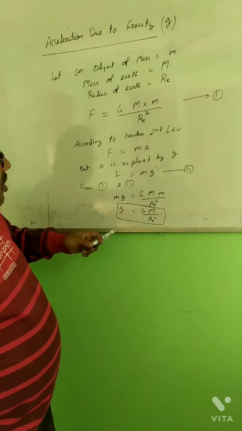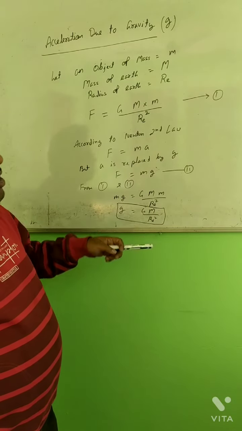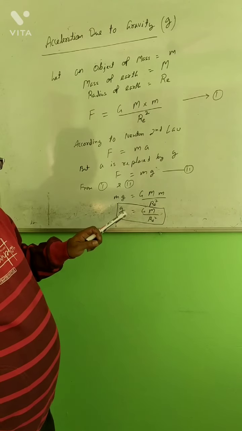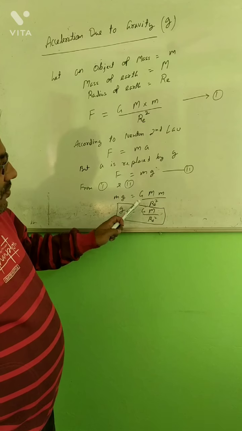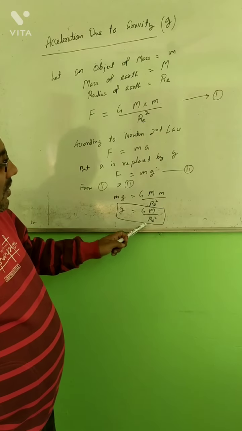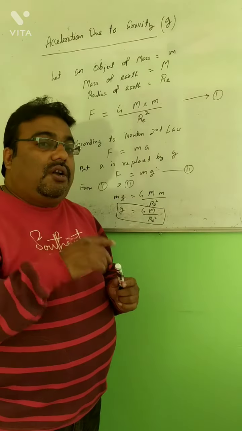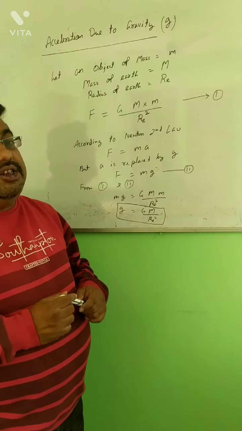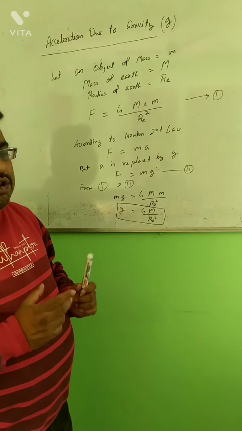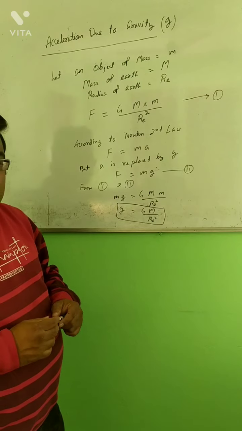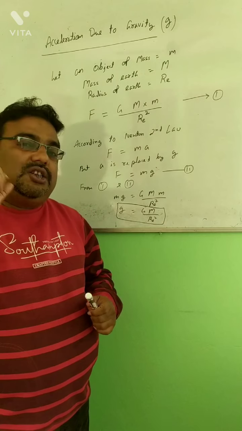If you have to derive small g, you can do it. And if you have to show that small g does not depend upon the mass, you have to do the same thing. Since G and the mass of Earth are constant, but the radius of Earth is not constant, because Earth is not overall a sphere. In general, the value of small g comes to 9.8 meter per second square at most places on the surface of the Earth. But at the pole, the radius of Earth is minimum.